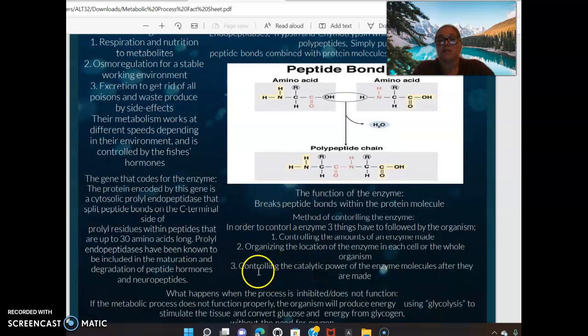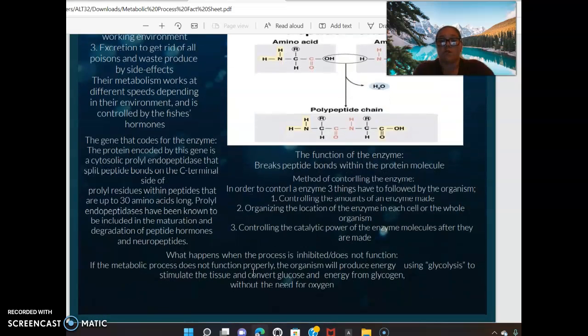Method of controlling the enzyme. In order to control an enzyme, 3 things have to be followed by the organism. First one is controlling the amounts of enzymes made. Second one is organizing the location of the enzyme in each cell or the whole organism. And 3 is controlling the catalytic power of the enzyme molecules after they are made. What happens when the process inhibited does not function? If a metabolic process does not function properly, the organism will produce energy using glycolysis to stimulate the tissue and convert glucose and energy from glycogen without the need for oxygen.